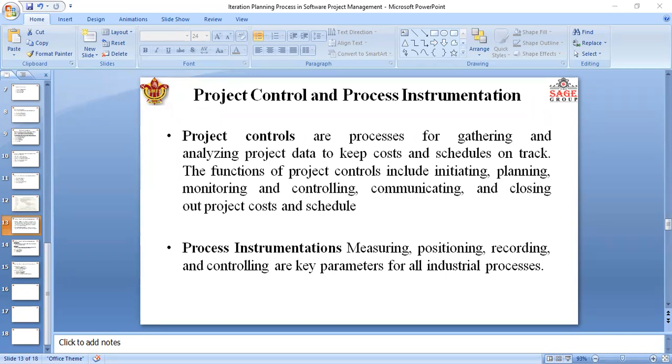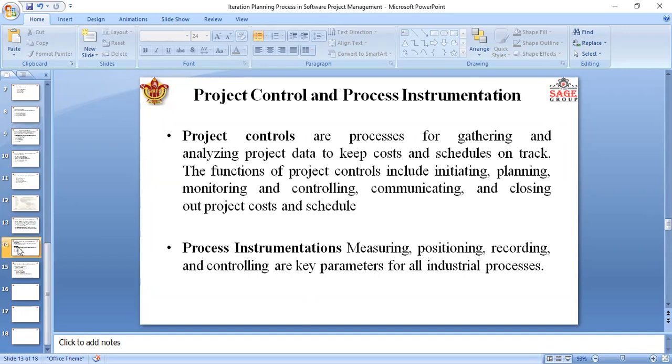So with project control and process instrumentation, we can solve some problems. Hence the quality of the software product and the achievement of the development process can be determined using software metrics. With the help of software metrics, we can analyze and solve the problems of that particular development. Let's discuss what software metrics are and how they work.